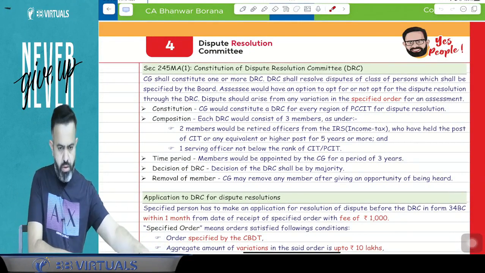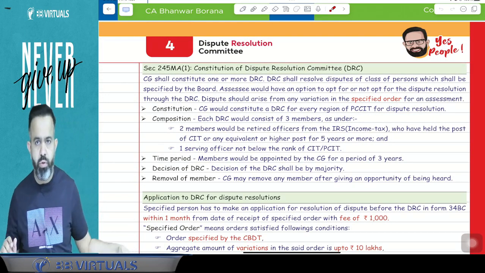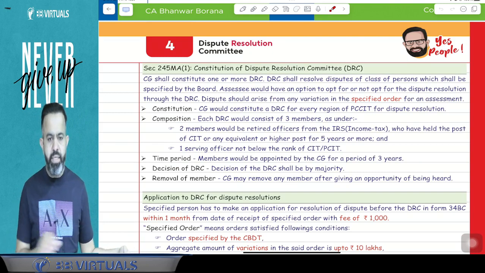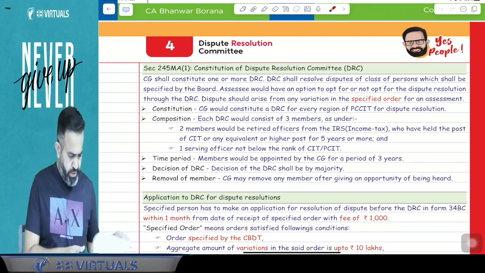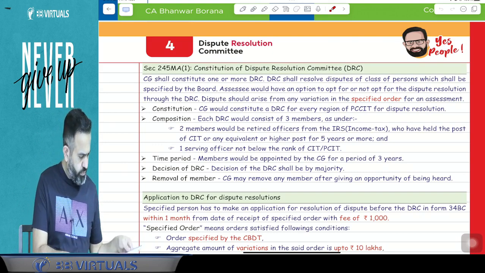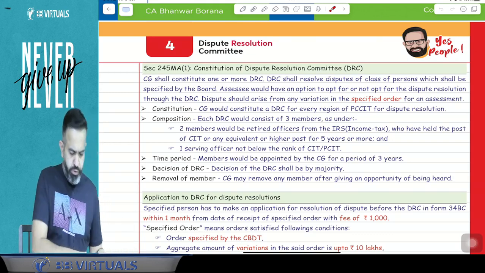Dispute Resolution Committee. That is topic number 4. Topic number 4 is of Dispute Resolution Committee.